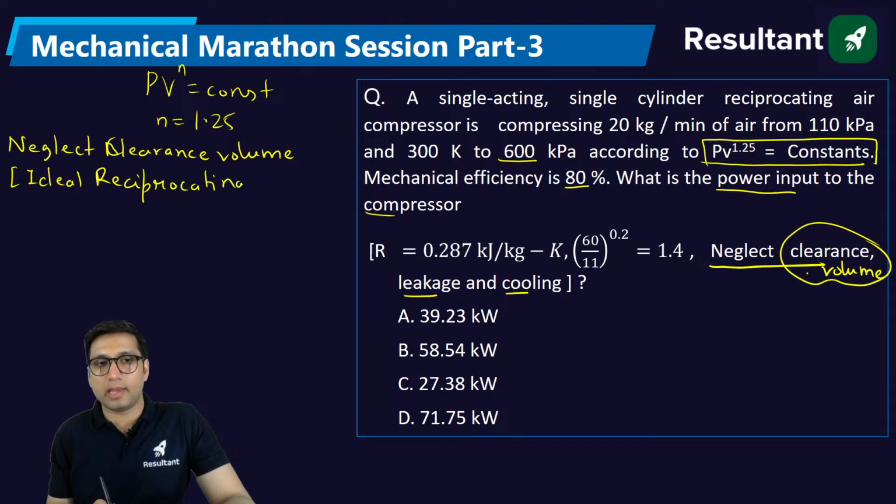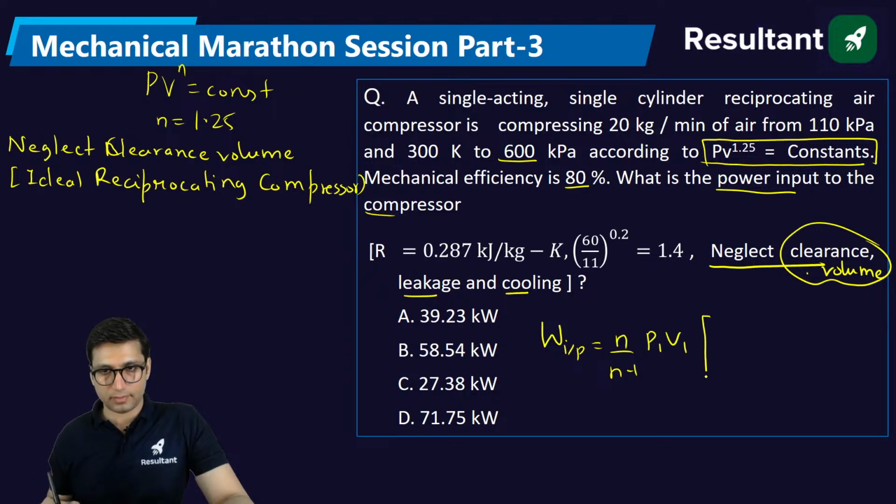And what is the work input formula for an ideal reciprocating compressor? The formula is n by n minus 1, P1 into V1, into P2 by P1 power n minus 1 by n, minus 1. This is the formula.